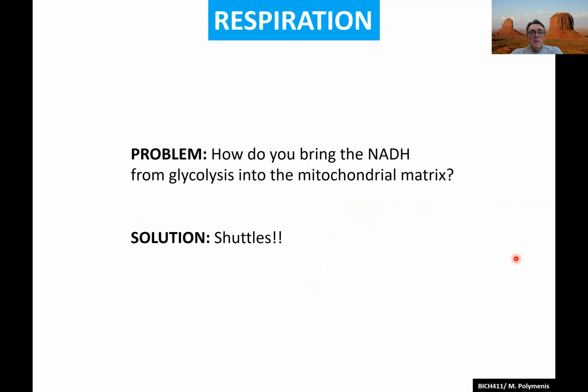A bigger problem is how do you bring the NADH from glycolysis into the mitochondrial matrix? Remember, the NADH from the TCA cycle is already in the matrix, so you don't need to worry about it. But if you do glycolysis and then pyruvate dehydrogenase from pyruvate and go all the way to the TCA cycle, you have made some NADH in glycolysis.